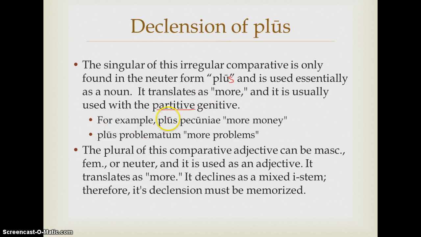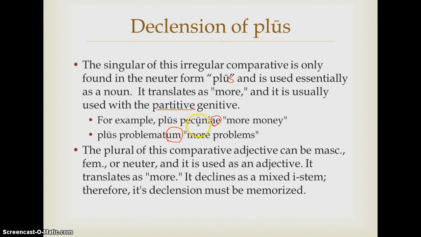So, for example, if you say plus pecuniae, this genitive ending, literally it means more of money, right? But we wouldn't say that. We would say more money. Another example, plus problematum, this third declension genitive plural ending, more problems.